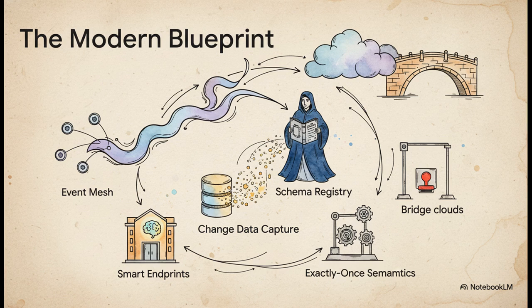First, decouple your services using an event mesh. Stop making those direct, fragile calls. Second, build smart endpoints that own their own business logic. Third, use change data capture or CDC to reliably stream changes out of your databases. Fourth, you gotta use a schema registry. Think of it as a rulebook for your events to make sure nobody sends broken data. Fifth, bridge your clouds with tools like cluster linking. And last but not least, you have to guarantee data integrity with something called exactly once semantics, which just makes sure you never lose or accidentally duplicate an event.